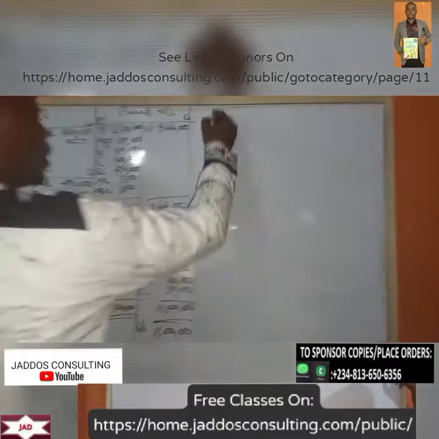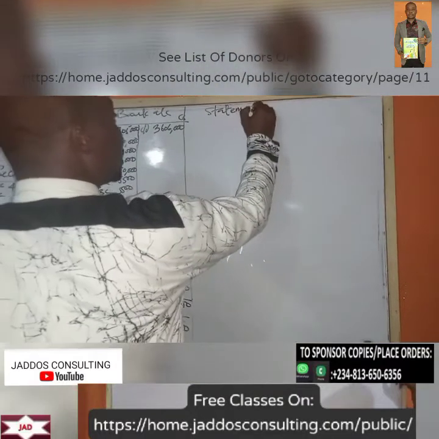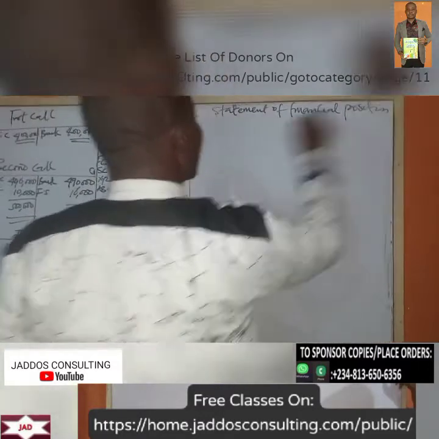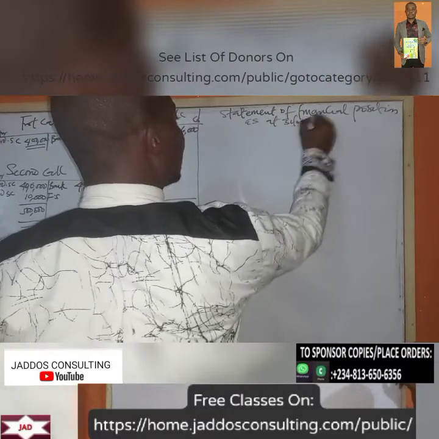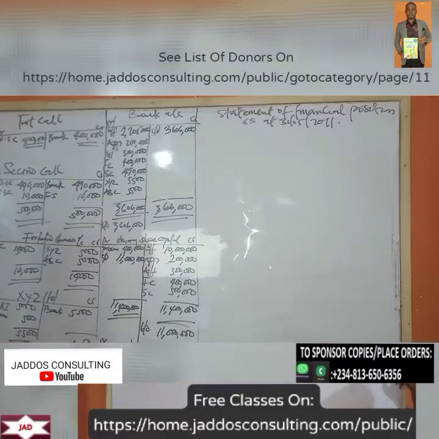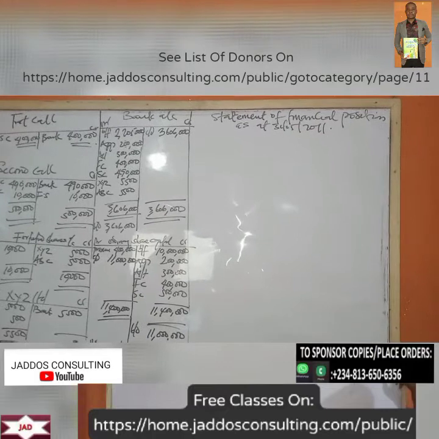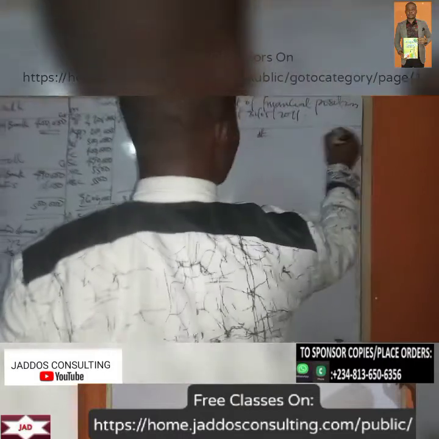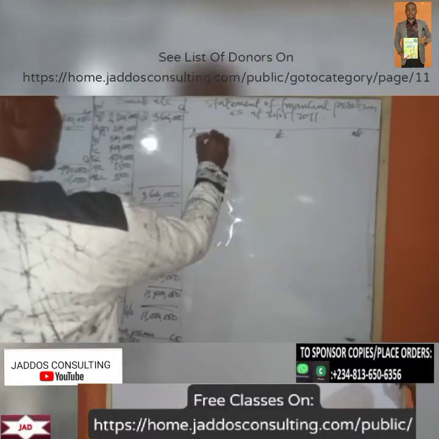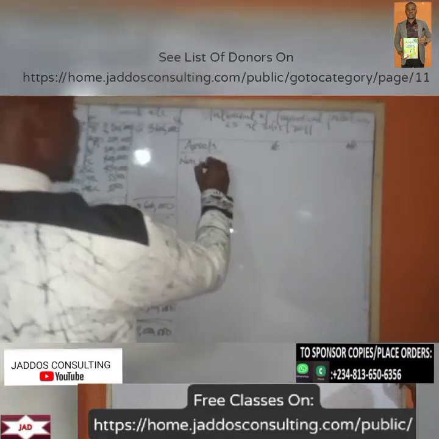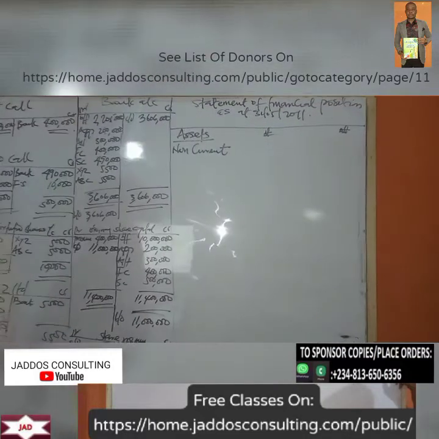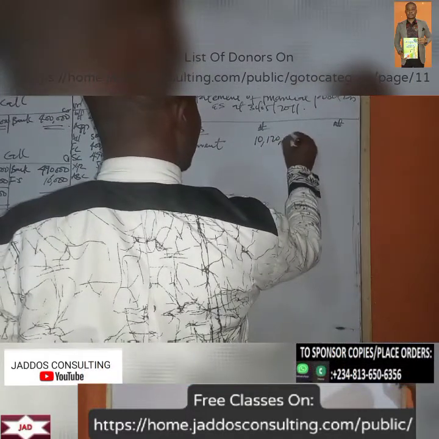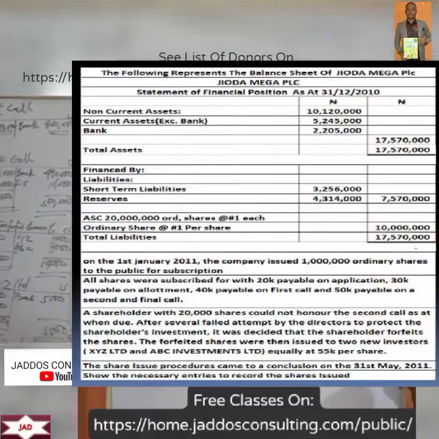So that will be statement of financial position as at 31st May 2011, right? So, of course, at this level, you know what we're talking about here. So, let's go. We have our assets, right? Non-current. So, what's the non-current there? 10,120,000. Current assets, excluding bank.